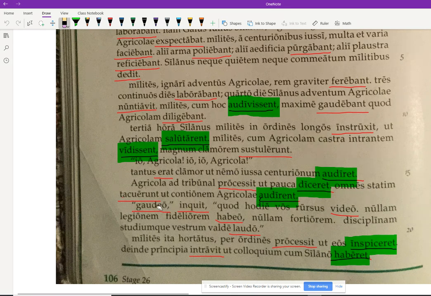Everyone immediately, tacuerunt, became quiet. Why would they do that? A purpose clause tells us. So that they might hear the speech of Agricola. Okay, purpose clause again, imperfect subjunctive.